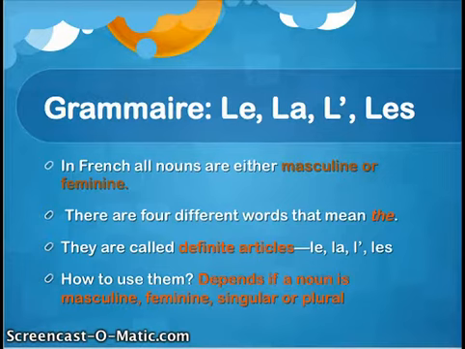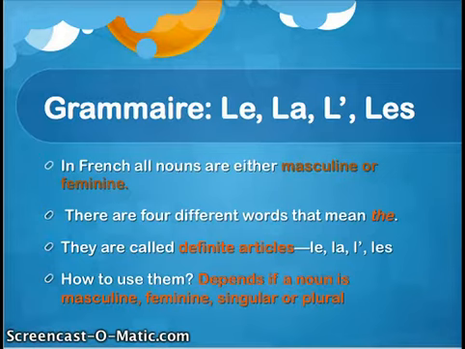As you know, these are definite articles, and the way to use them depends on whether your noun is masculine, feminine, singular, or plural. Again, it's best that you learn your masculines and feminines along with the words.